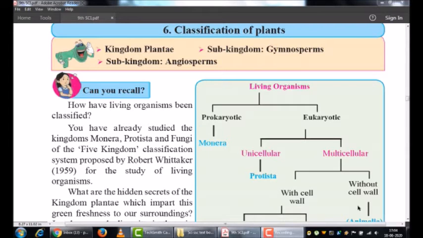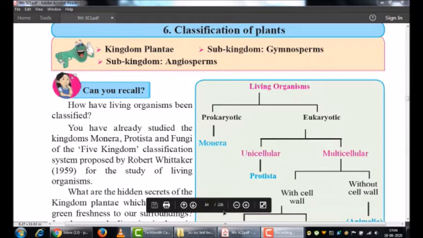Welcome back students, to the lecture of the 9th standard. As I have told you in our previous lectures, from this academic session we will be studying the science subject in two parts, that is science 1 and science 2. I hope you recall the first video of science 1. Now we are going to start with the science 2 syllabus.